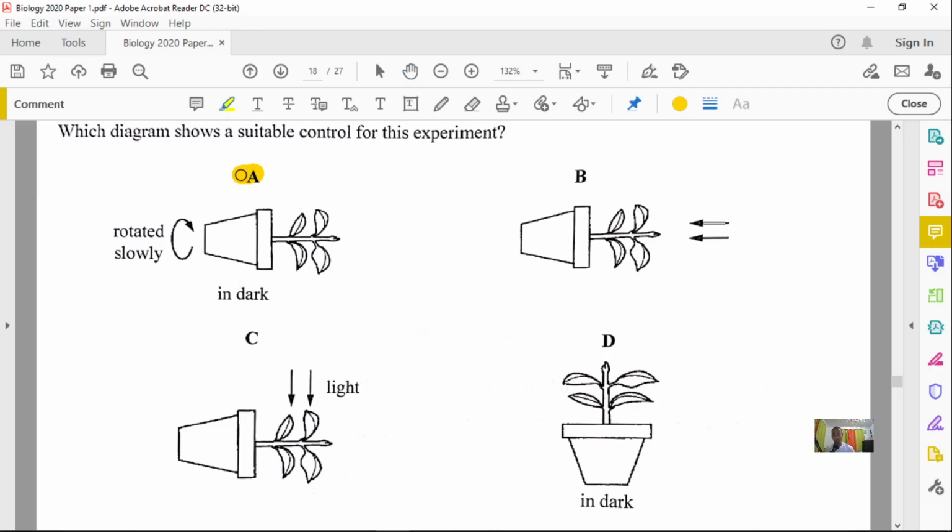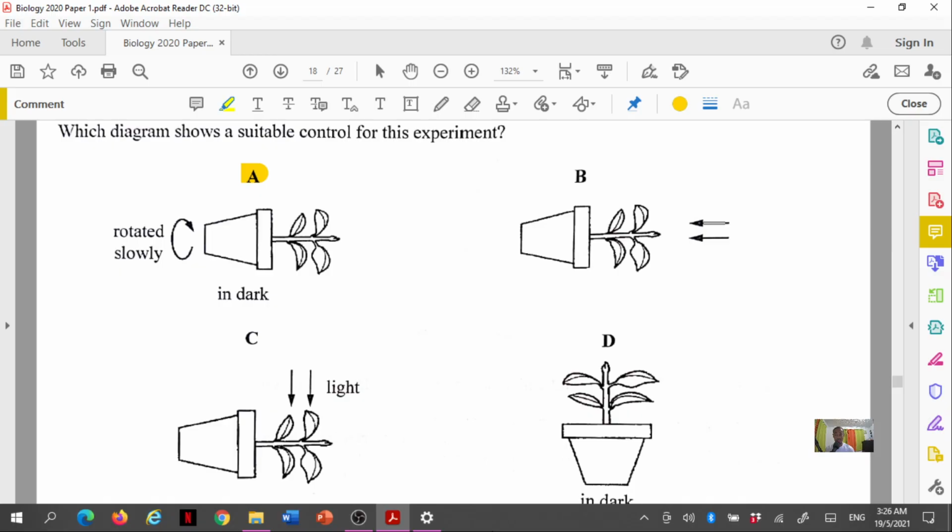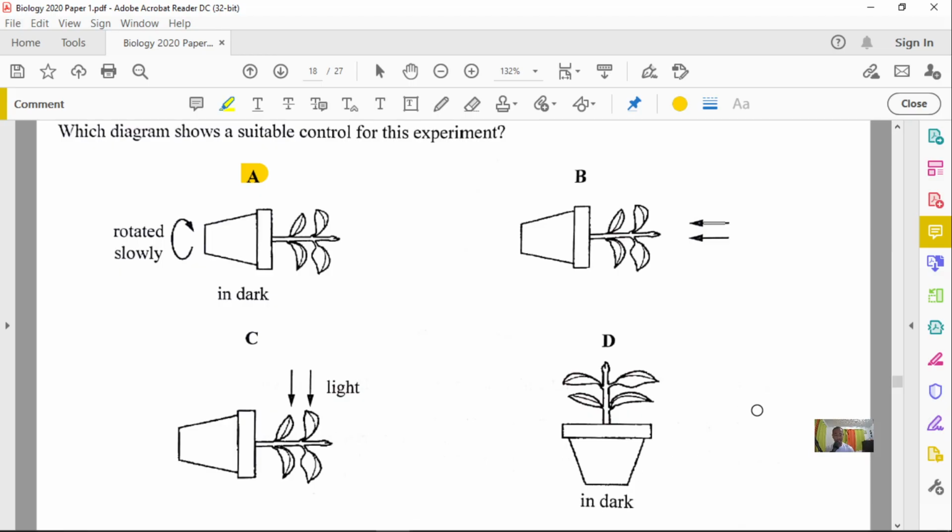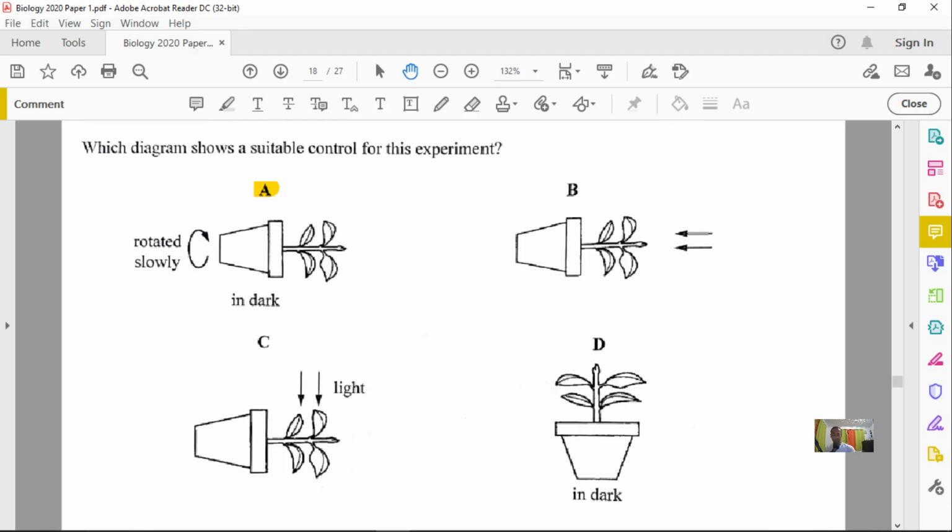Option D looks like a good choice as well, but if the light itself changes, it can affect different parts of the plant. But in option A, since the rotation is taking place, the stimulus will be distributed all over the plant, or you can say the plant is exposed equally to the stimulus, and that's why A is a better choice. All right, so now we have covered that. Let's jump into our next question.